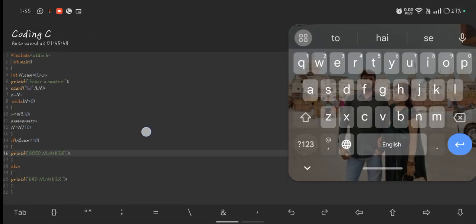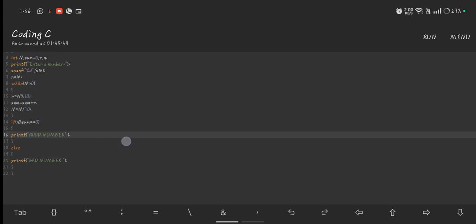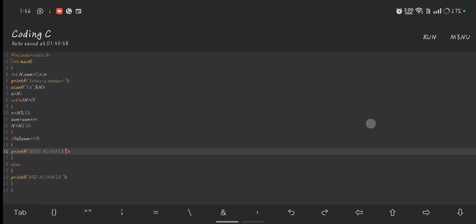This checks for a good number or bad number. A number that is divisible by the sum of its own digits is called a good number. Not divisible by the sum of its own digits is called a bad number. So this is your program that checks whether a number is good or bad. This program was asked by TCS, so this is a very important question for BCA and BSc candidates.